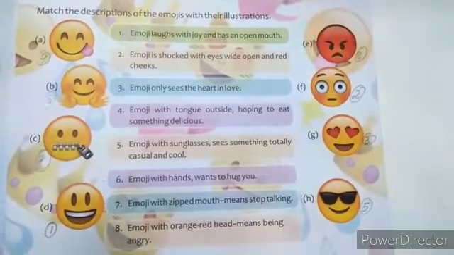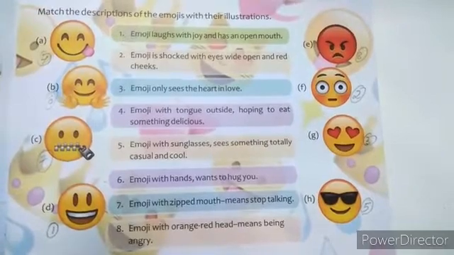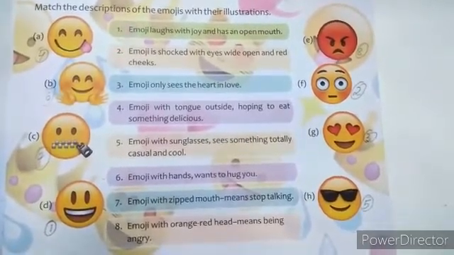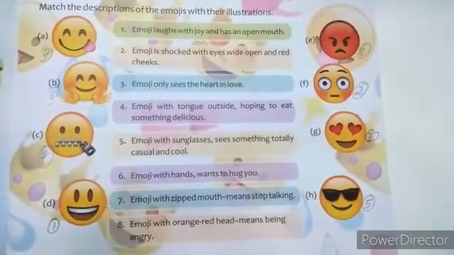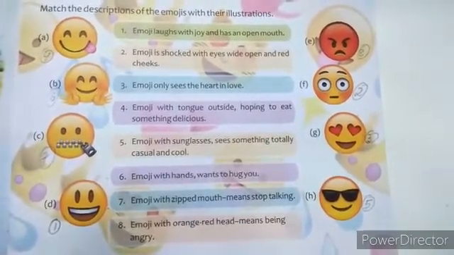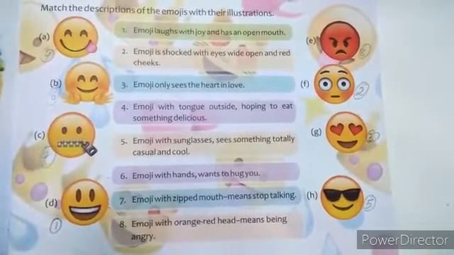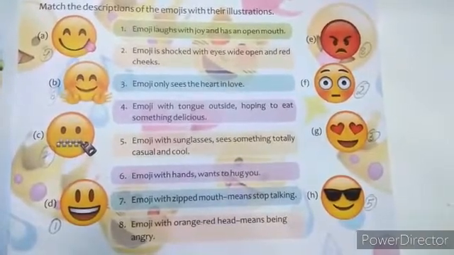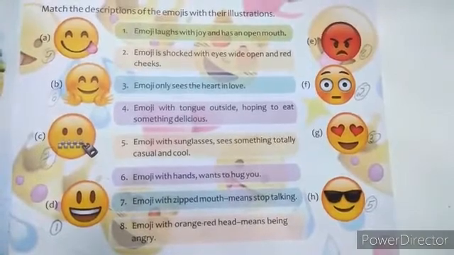Now the fifth one, the emoji with sunglasses, seeing something totally casual and cool. Our answer is H. Now the sixth one, the emoji with hands, wanting to hug you. Now our answer is B. Now the seventh one, the emoji with zipped mouth means stop talking. Our answer is C. Now eight, the emoji with an orange-red head means being angry.